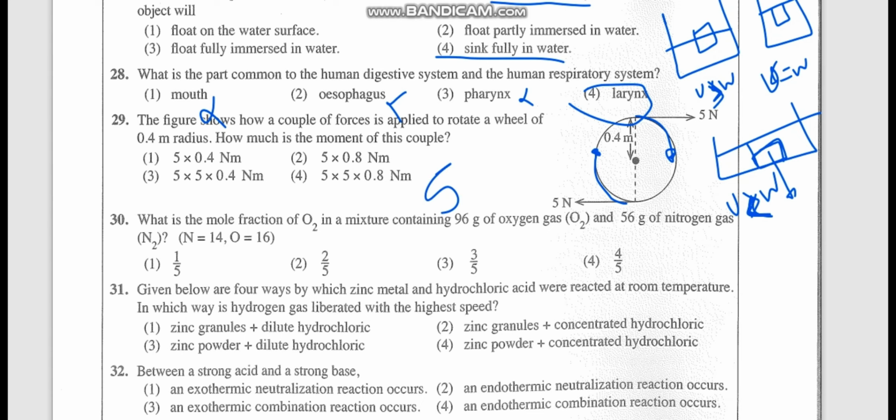So 5 into, we don't take 0.8 because we have to take the distance from the pivot. So from the pivot it's 0.4. So 5 into 0.4 Newton meter, that is the moment. Simply that's the moment. This side also clockwise, this side also clockwise. Same moment acts here and same moment acts here as well. So 5 into 0.4 Newton meter is the moment. No confusion. The thing is, you have to understand, you have to take the distance from the pivot.